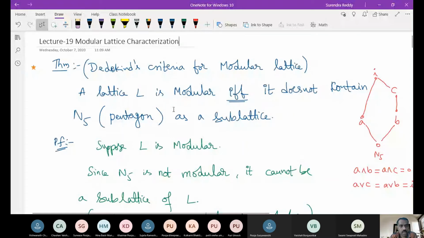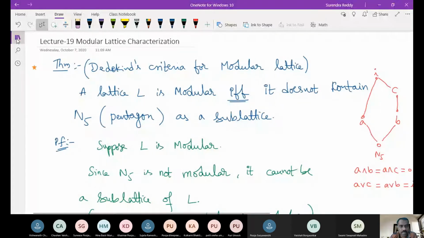Now we will give a characterization for distributive lattices in a similar manner.